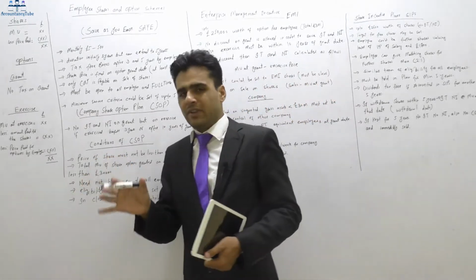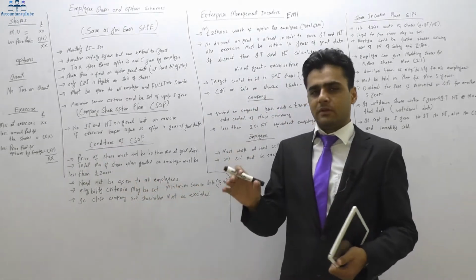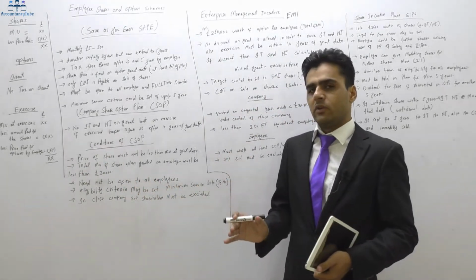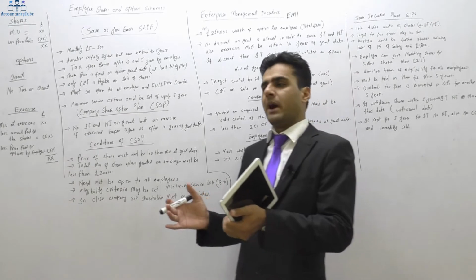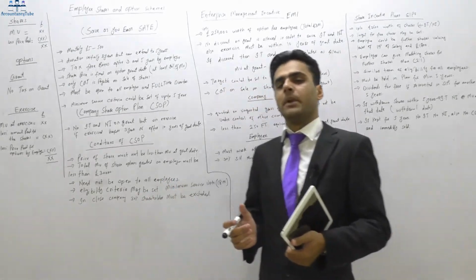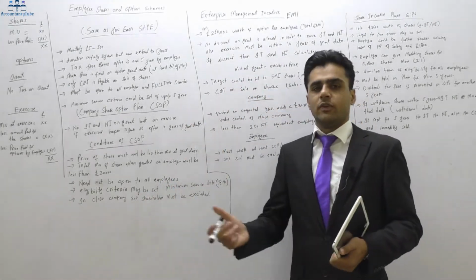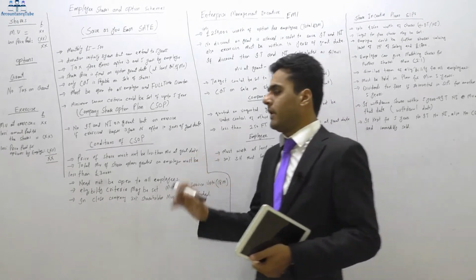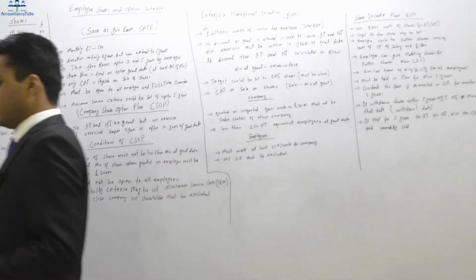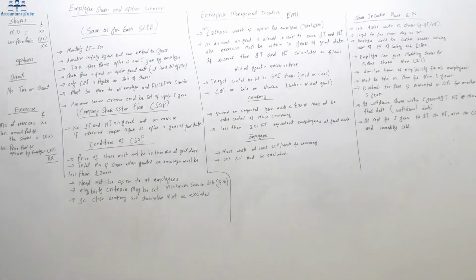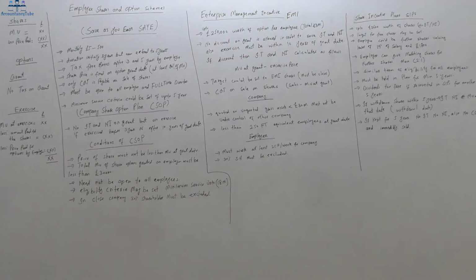Now whatever the duration of this scheme is, there will be a certain duration. After that duration, I have an option. I can either buy the shares in that company, or I can just withdraw the money. That is a very, very good scheme. So I will be paying something in that scheme, and after the duration of that scheme has ended, I can withdraw the money, or if I want, I can buy shares in that company.